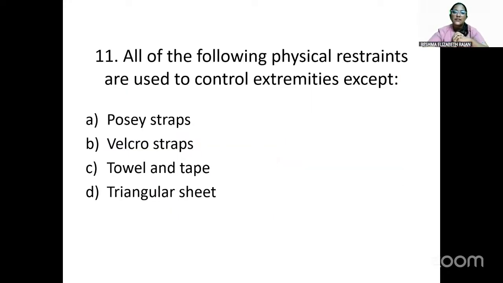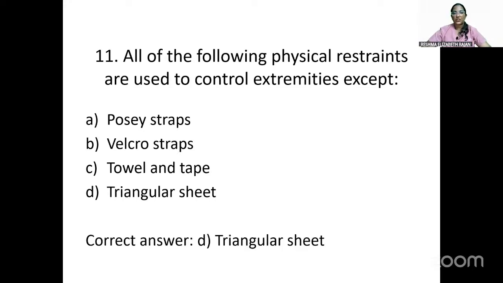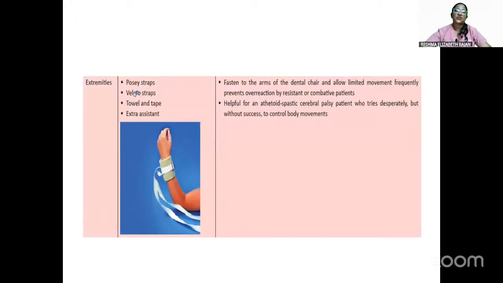So next question is, all of the following physical restraints are used to control extremities except: postage straps, Velcro straps, towel and tape, triangular sheet. So the answer will be triangular sheet. So for controlling extremities, we have postage straps, Velcro straps, towel and tape, and extra assistant.